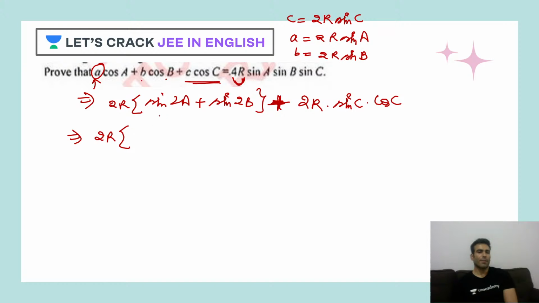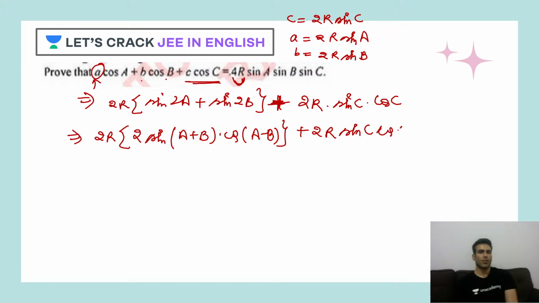Twice of R. Now I can apply the sin a plus sin b rule. This will be twice of sin a plus b into cos a minus b, plus twice of R sin of c cos of c. I can clearly take twice of R as common. So when I do that, now I'm left with sin of a plus b.